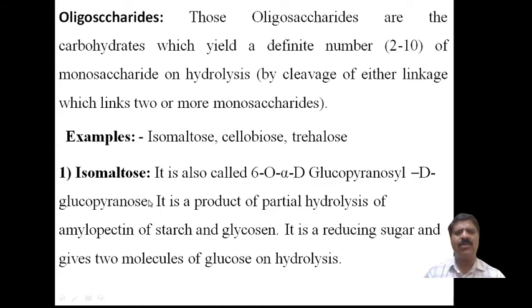Isomaltose is made of two glucose units, and therefore it is glucopyranose in the Haworth structure. It is a product of partial hydrolysis. It is formed by partial hydrolysis of amylopectin of starch and glycogen, which are polysaccharides. On partial hydrolysis, it produces amylose first, then amylopectin, and from amylopectin, further partial hydrolysis produces isomaltose.